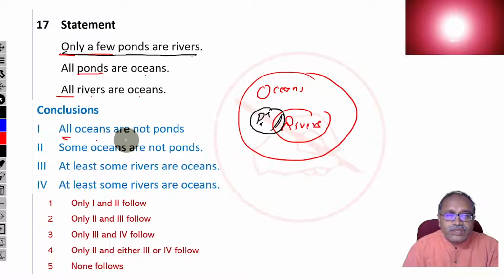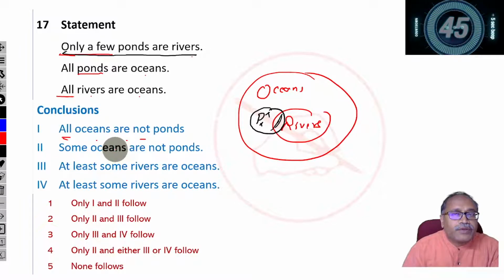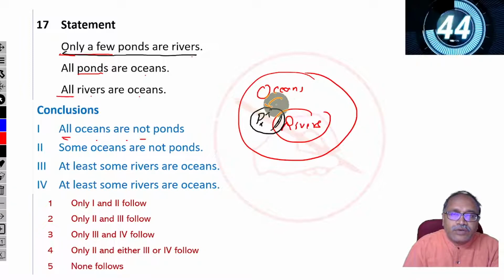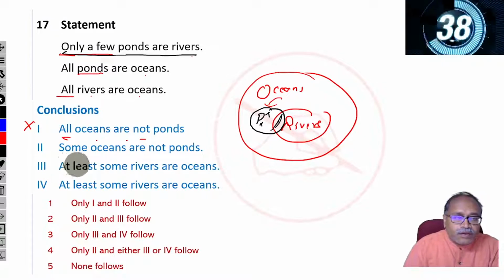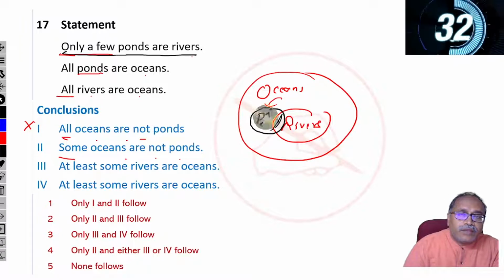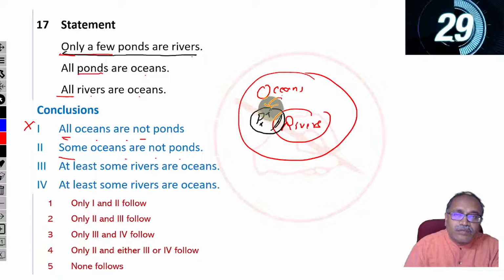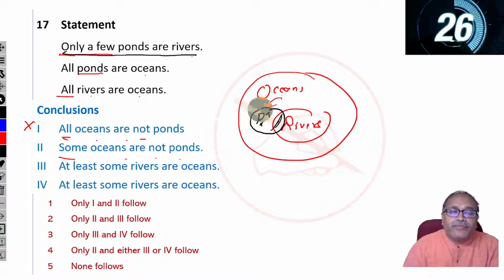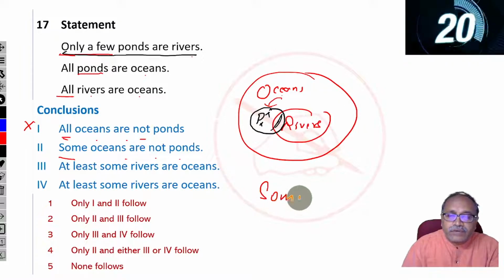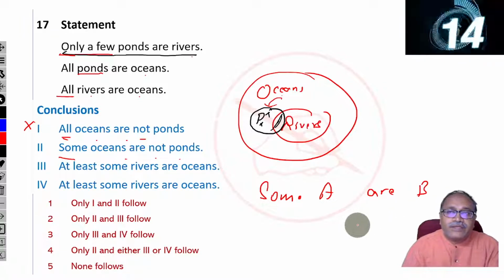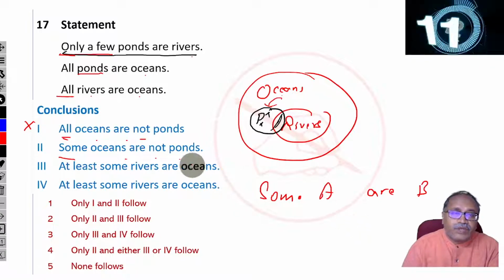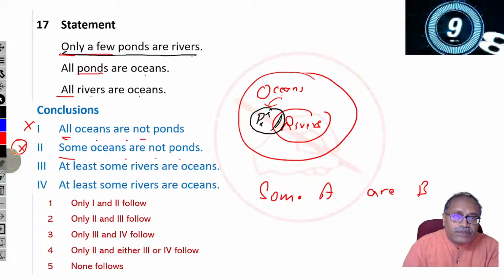All oceans are not pond. Cannot say because some oceans are already pond. Remove this. Some oceans are not pond. That cannot be said. I only know some oceans are pond. But what I do not know is whether some oceans are not pond or not. When I say that some A's are B's, it does not mean that some A's are not B's. So therefore, I cannot say about this.